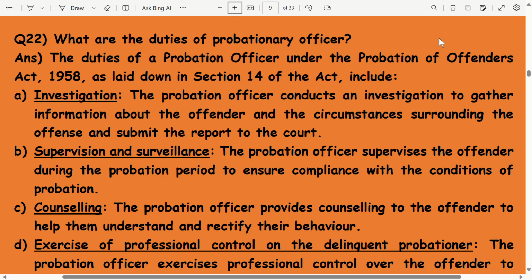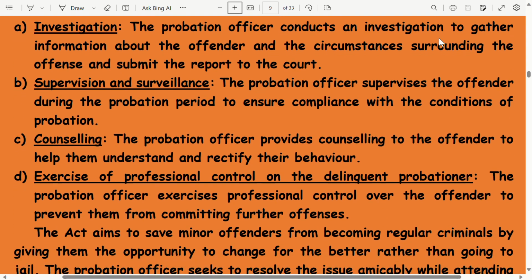Supervision and surveillance. The probation officer supervises the offender during the probation period to ensure compliance with the conditions of probation. Counseling. The probation officer provides counseling to the offender to help them understand and rectify their behavior. Exercise of professional control on the delinquent probationers. The probation officer exercises professional control over the offender to prevent them from committing further offenses.